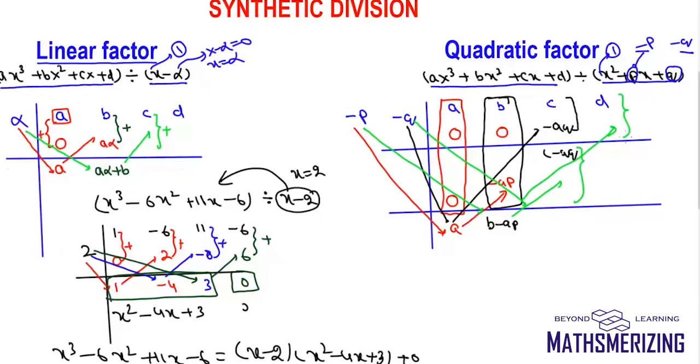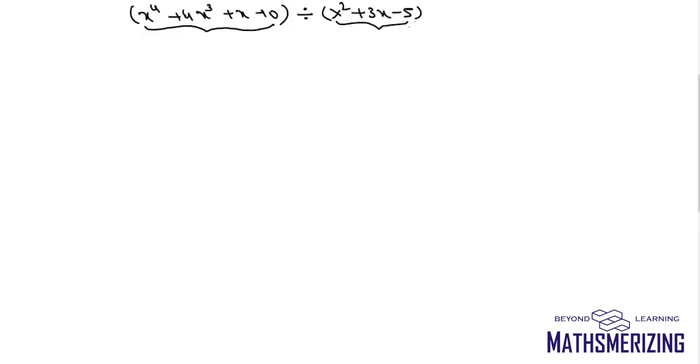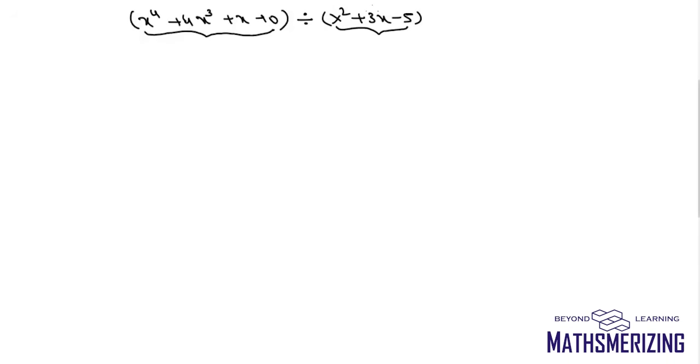I'll take up an example. Suppose we want to divide x to the power 4 plus 4x cube plus x minus 10 with x square plus 3x minus 5. Now, I'll take the conjugate of coefficient, so I'll write minus 3, and for this one, I'll write plus 5. I'll draw the lines.